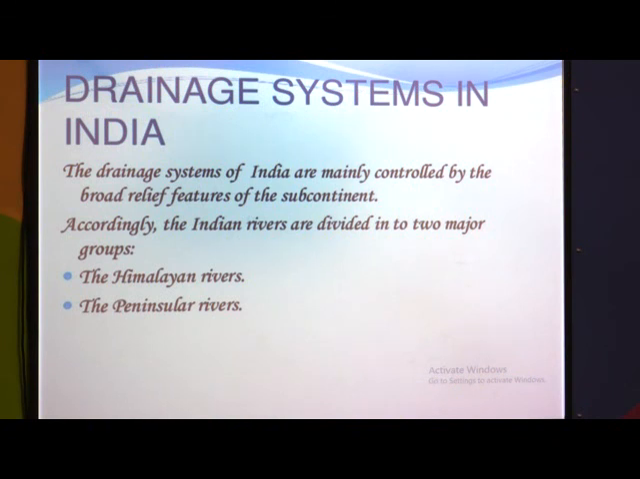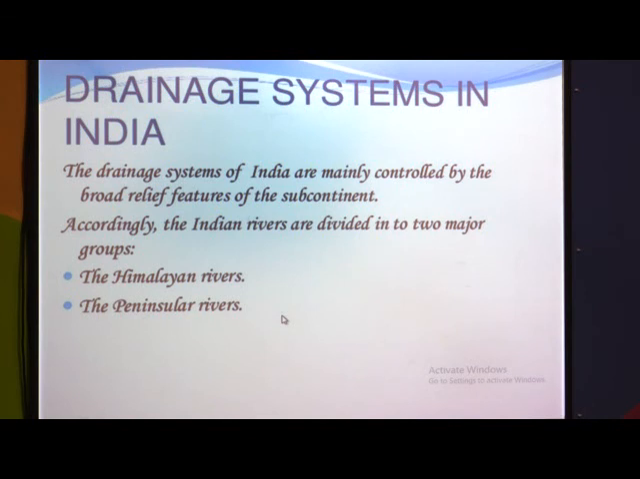Now, drainage system in India. The Indian drainage system is controlled by the broad relief features of the subcontinent. The northern part of the subcontinent is called the Himalayan part, and the major rivers originate in the Himalayan mountains, so they are called Himalayan rivers. In the southern part of India, below the Tropic of Cancer, all rivers originate on the peninsula plateau, so they are called peninsula rivers.